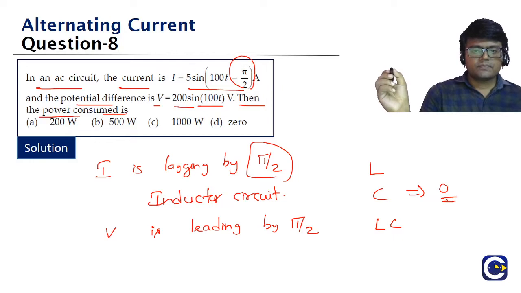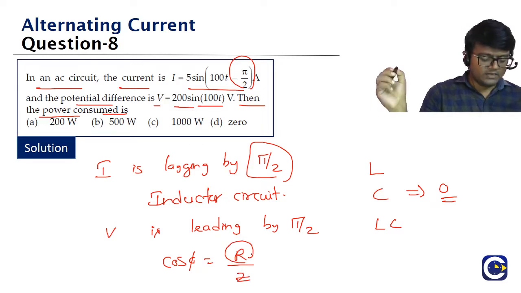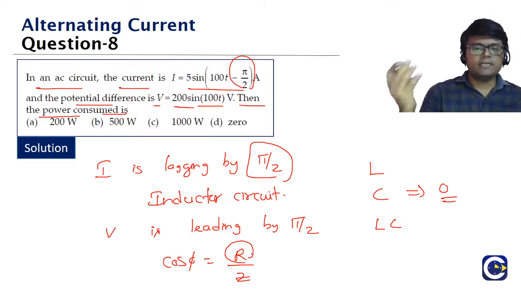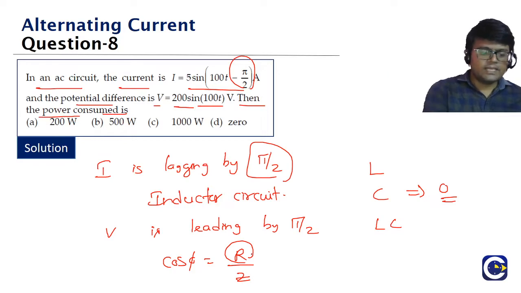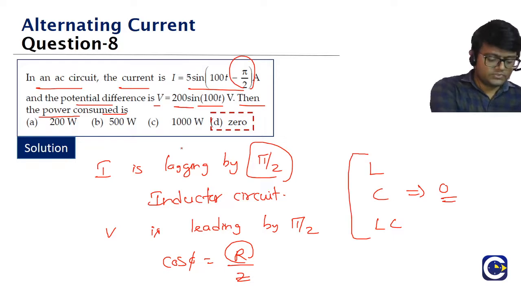It is going to be 0. Look at the power factor formula simply. Cos phi is equal to R by Z. Will they have any resistance in that? They will not have any resistance. So the power factor for all of them is 0. So for pure inductor, pure capacitor and LC circuits, the power factor will be 0. So hence the answer for this question is 0. The average power consumed is 0 for these three circuits, either inductor circuit, capacitor circuit or LC circuits.